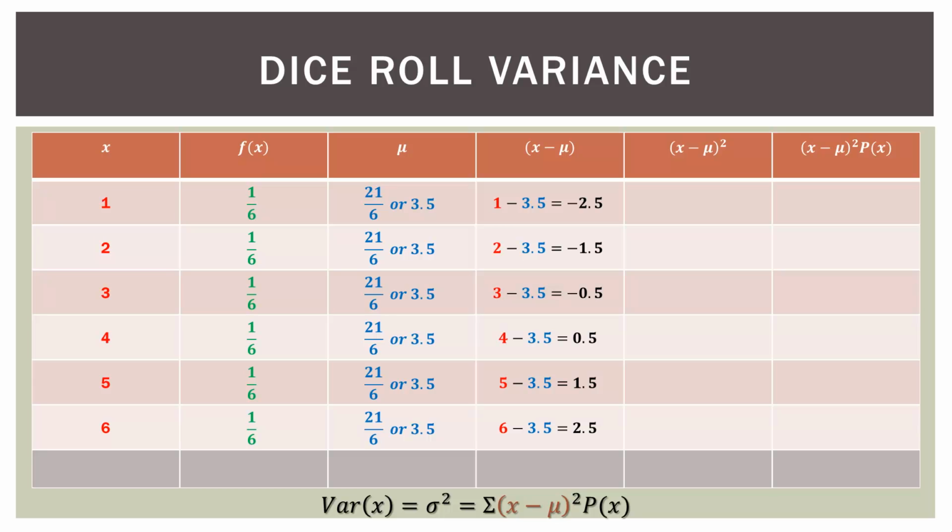So this is the part of that expression we're actually doing. So in the fourth column, we have the outcome minus the mean, or the expected value. So 1 minus 3.5 is negative 2.5. 2 minus 3.5 is negative 1.5. So it's just the outcome minus the mean, or the expected value. And we do that for each outcome.